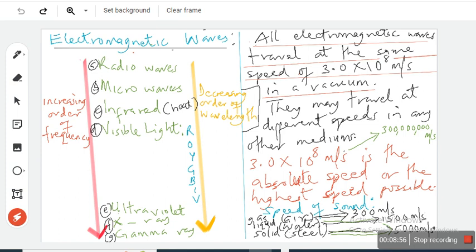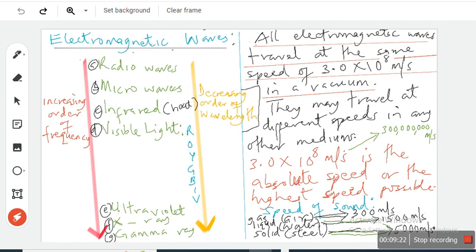But sometimes radio waves and microwaves are mentioned together because radio waves and microwaves are actually the same thing. Microwaves are just radio waves of smaller wavelength or shorter wavelength. Between radio wave and microwave, which one has a shorter wavelength? Microwaves. Good. Now, all of these are electromagnetic waves.